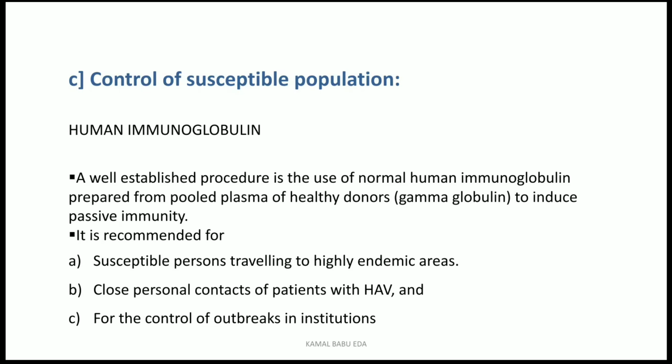And also close and personal contacts of patients with HAV. If you come to know that any person has HAV, all his close members, his peer group, must receive this human immunoglobulin.